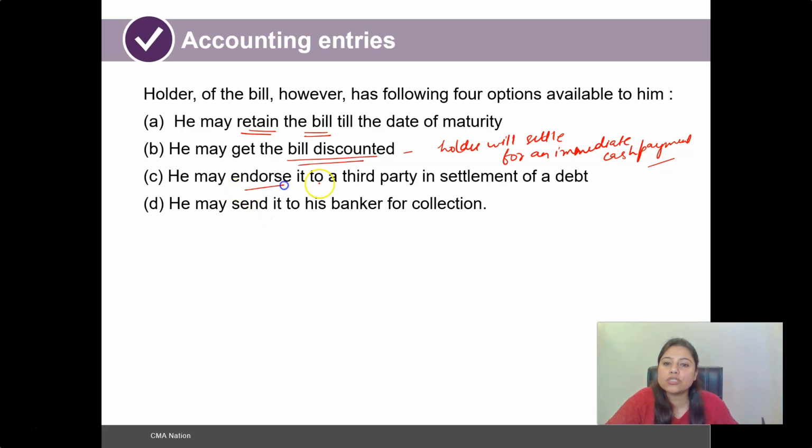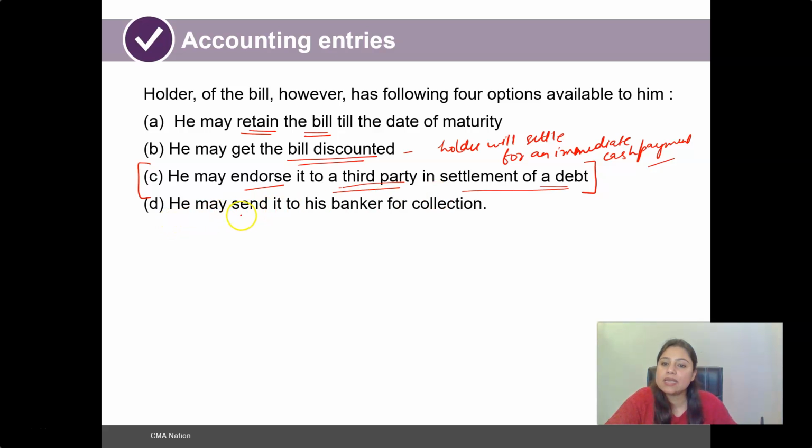Again, he may endorse it to a third party in settlement of a debt. So basically, in this particular scenario, the holder will pass on this bill of exchange to the third party, and as and when the payment is due, such payment is to be made to the third party instead of the holder.